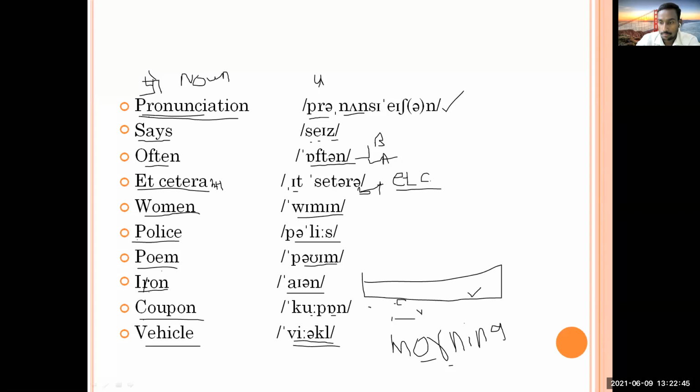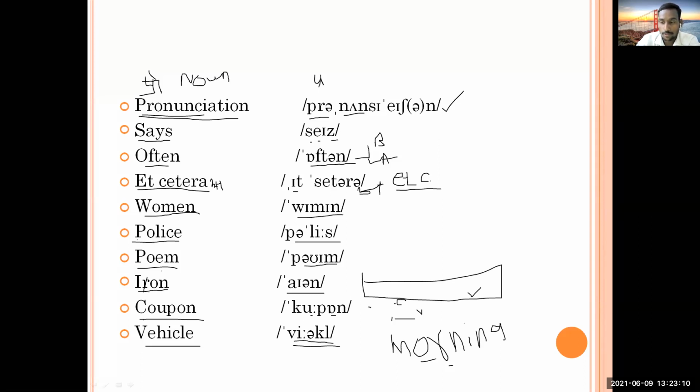Then roll number 31, Avinash. Is it audible to you? If you are not responding, I'm going to mark you absent. Avinash, roll number 31. Then roll number 35, Akanksha. Yes, sir.